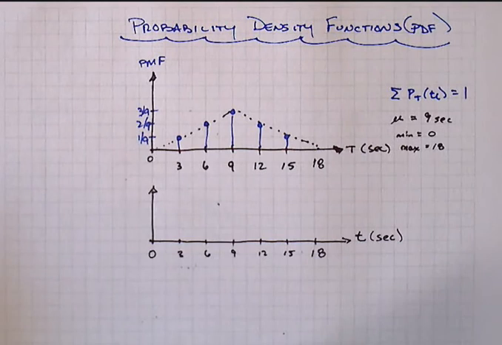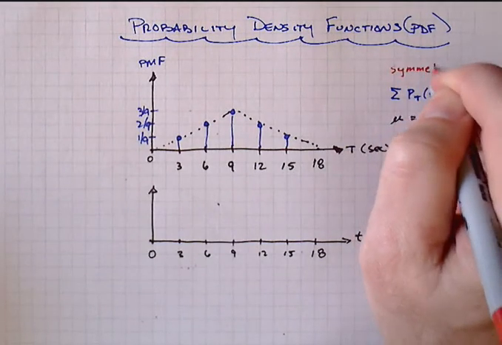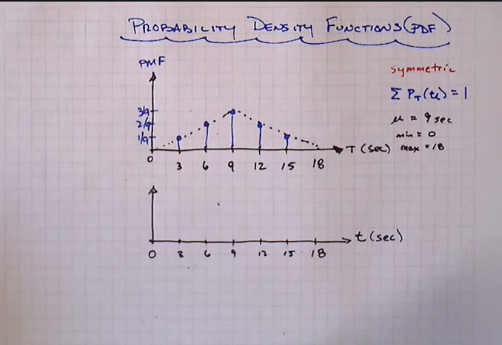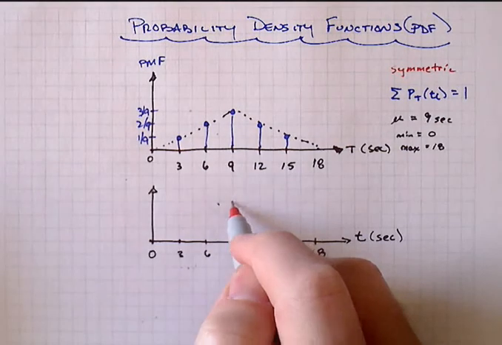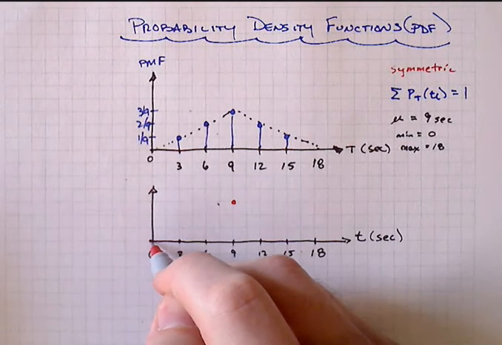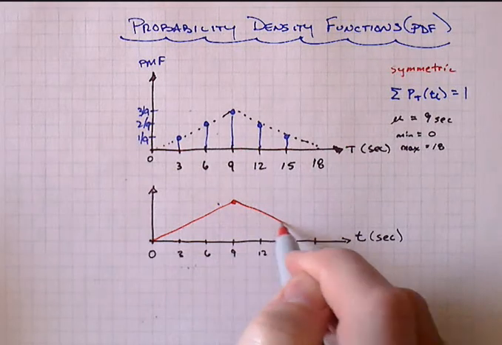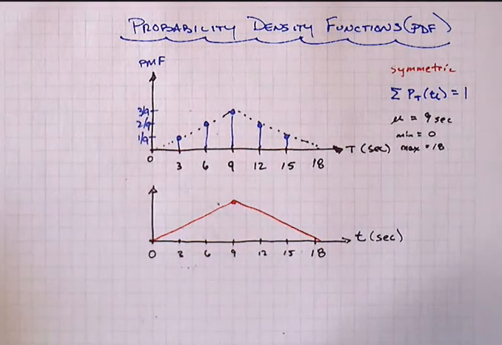Right? And we want to preserve the symmetry that we see here in the top. It's symmetric about 9, so we want to do the same thing, and it's maybe reasonable to think, well, okay, then we'll just have a linear variation on both sides, going down to the min and the max.